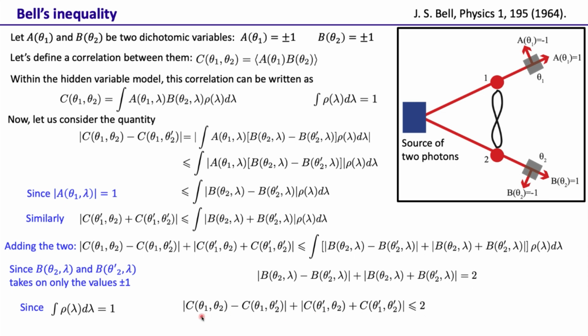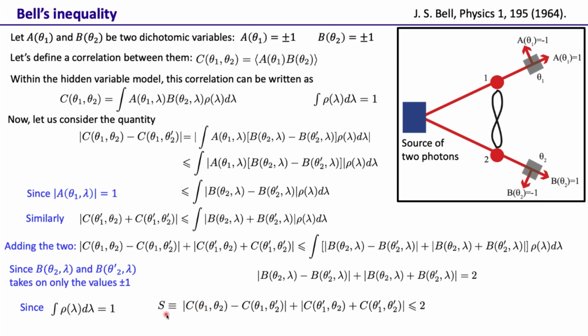So we find that C(θ1,θ2) − C(θ1,θ2') + C(θ1',θ2) + C(θ1',θ2') that we had constructed is less than or equal to 2. That means in no experimental situation can we find this quantity more than 2.